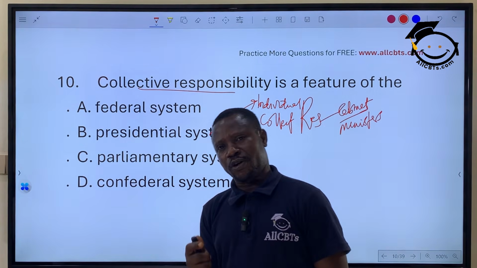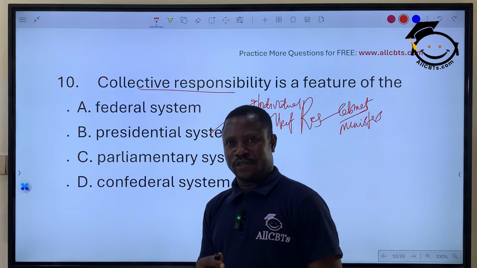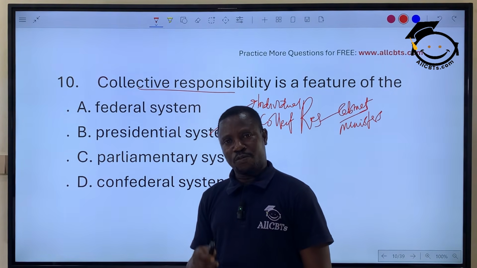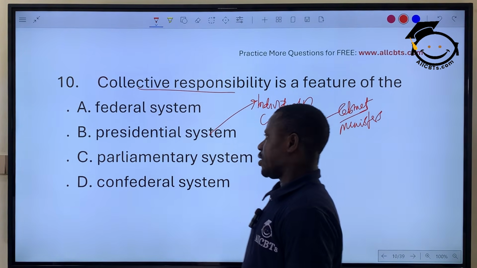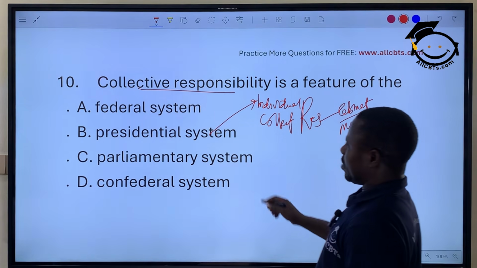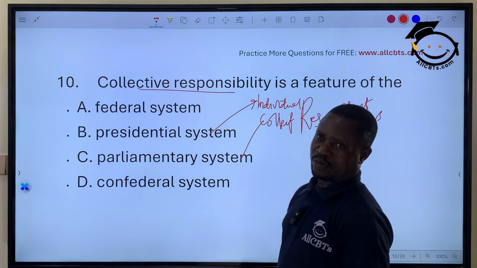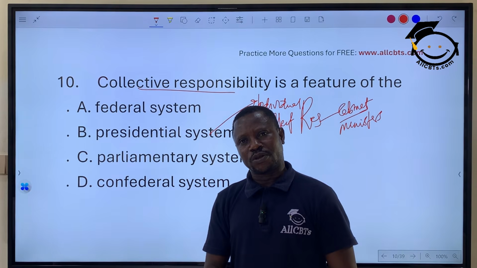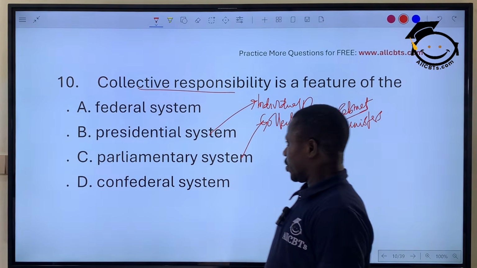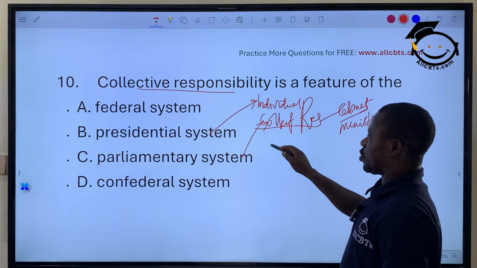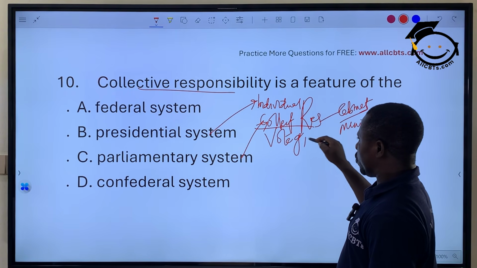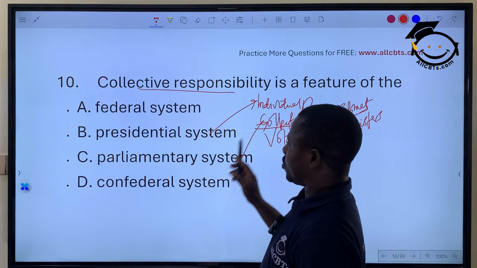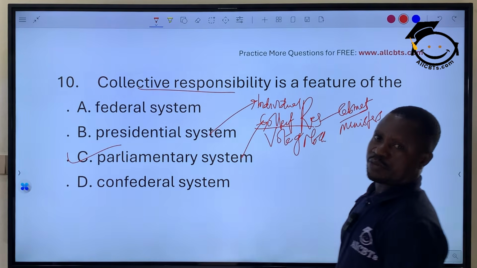while they are appointed by Mr. President and they are responsible to the president for their portfolios. So each one of them will be blamed or praised for the good or the bad they've done in that office. All right? But the parliamentary system of government, which is also known as cabinet system of government, we have what they call collective responsibility, whereby if a minister fails, all the ministers have failed. And that's when they are removed from office through what they call a vote of no confidence. So the answer to this question on collective responsibility is parliamentary system of government.